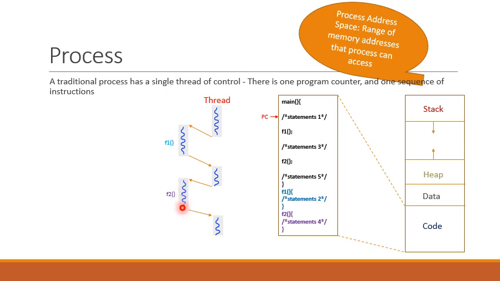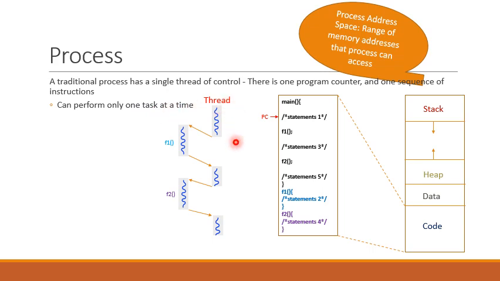And after executing this block of statements, control will be transferred back to the main method. And in main method, next block of statements is block 5. So block 5 will be executed, and after this main method terminates. So program will terminate here. This traditional process can perform only one task at a time.